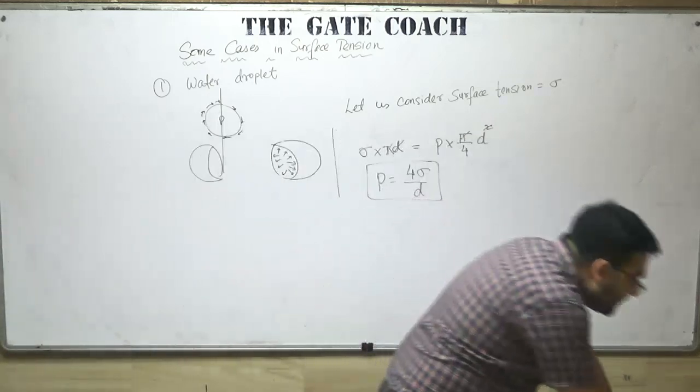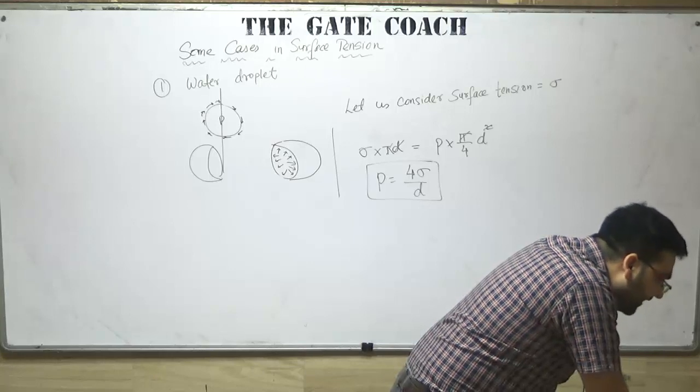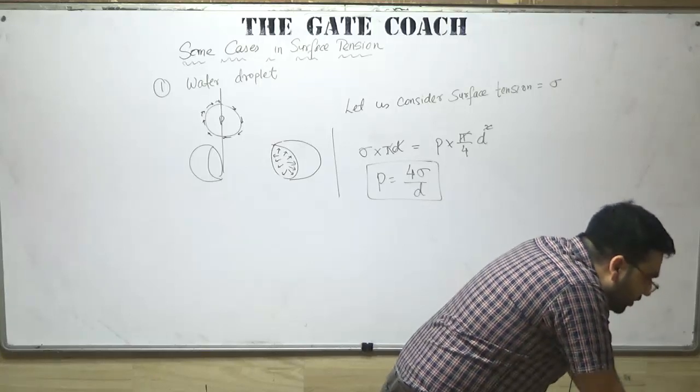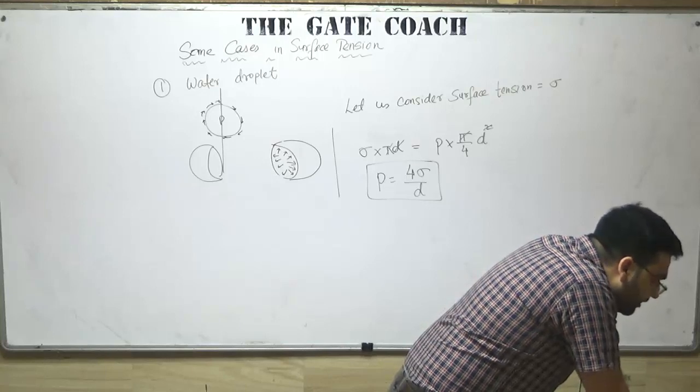Okay, so let me see some questions. What are the factors on which the surface tension depends? It depends upon temperature, a lot of factors. Don't worry, we'll be coming to that also. It depends upon the temperature, viscosity and other factors also. Sir, why is the surface tension calculated on length and not on the area?